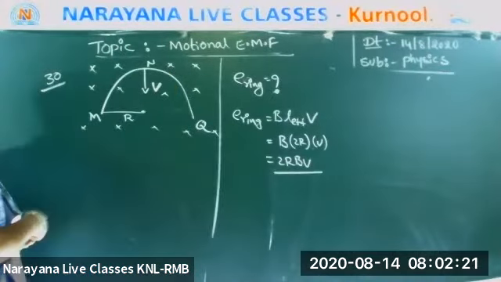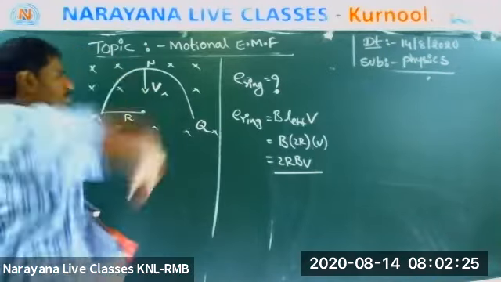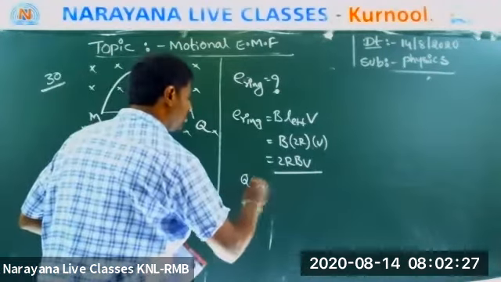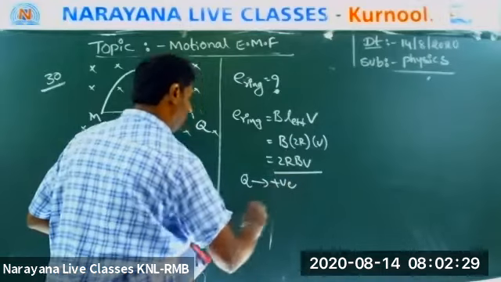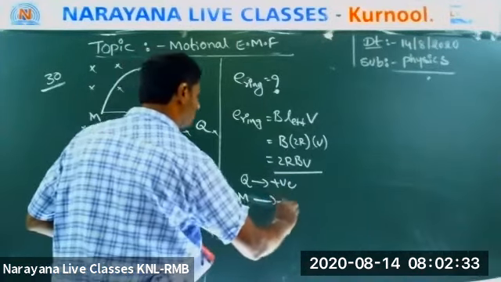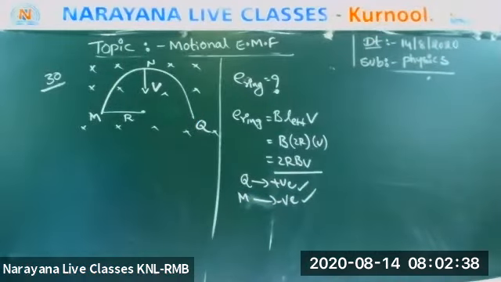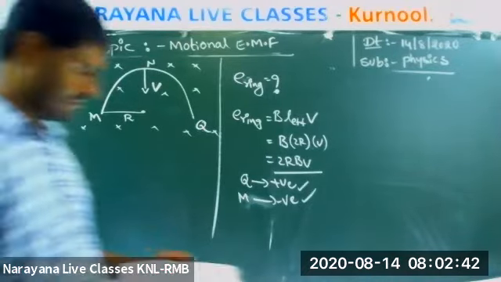Who is positive? Who is negative? It is downward. Okay? So Q is positive, M is negative. This is your answer. Q is positive, M is negative.